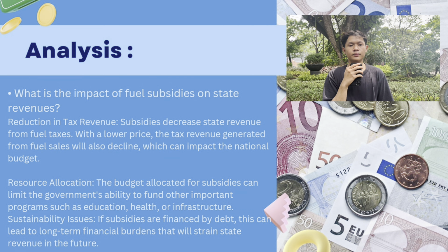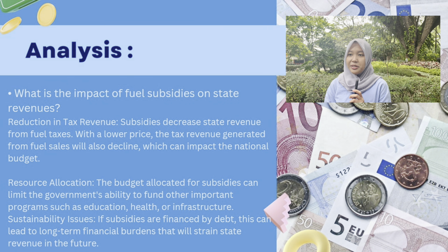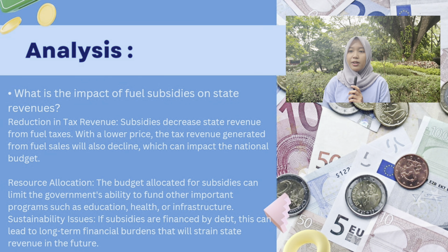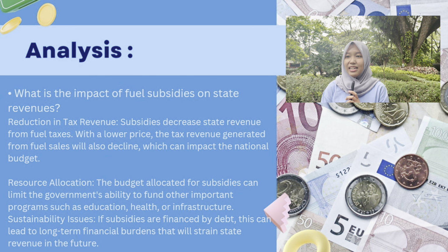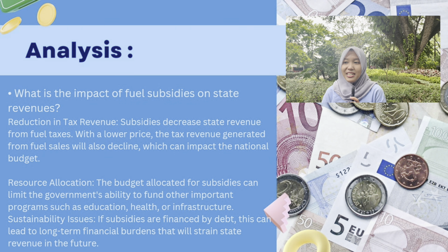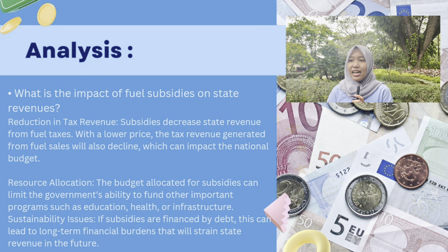What is the impact of fuel subsidies on state revenues? Reduction in tax revenues: subsidies decrease state revenue from fuel taxes with a lower price. The tax revenue generated from fuel sales will also decline, which can impact the national budget.